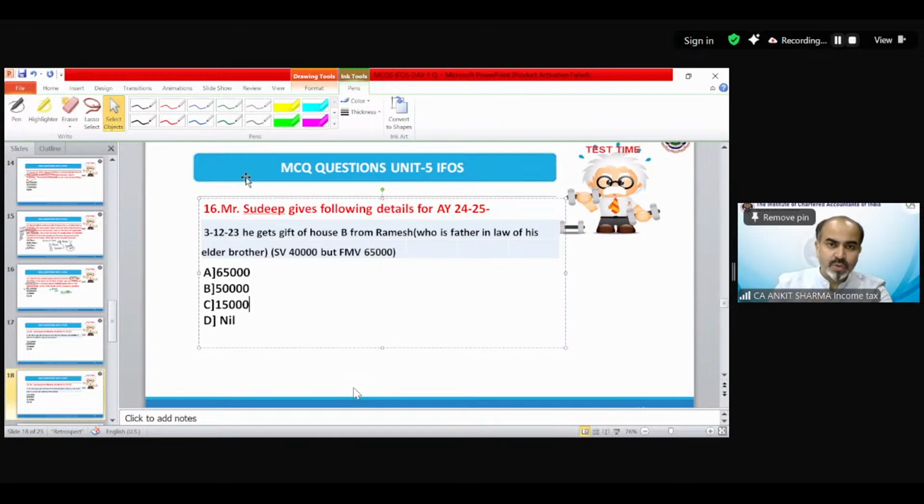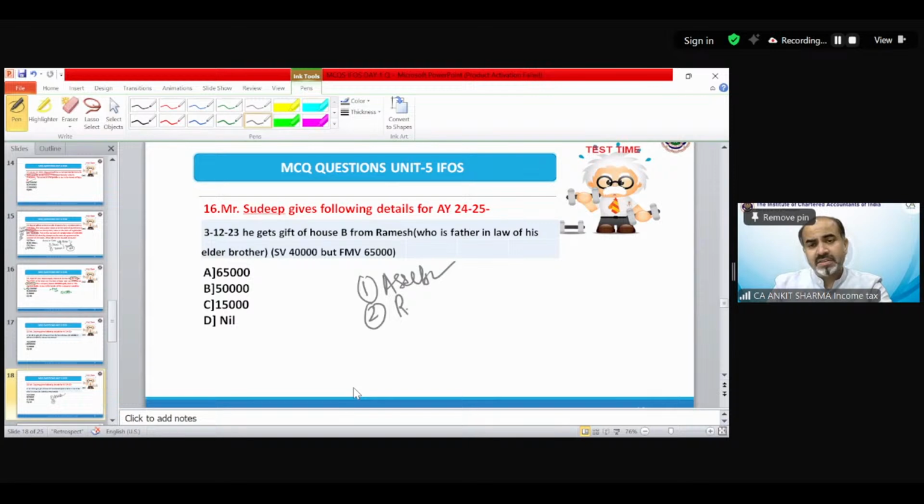For solving these questions, first of all, we have to check: is it an eligible asset or not? Then the relative or exemption case. Then the value. So asset is there, no relation is there, relative does not exist. Now the value.